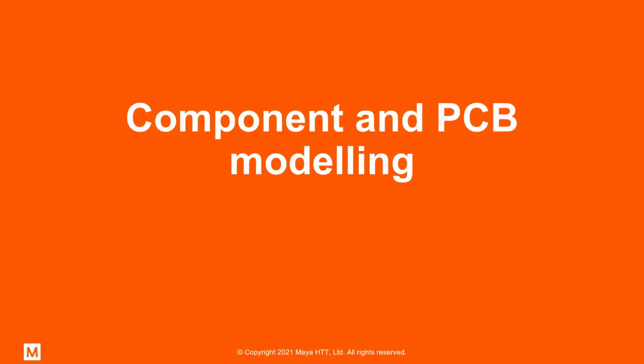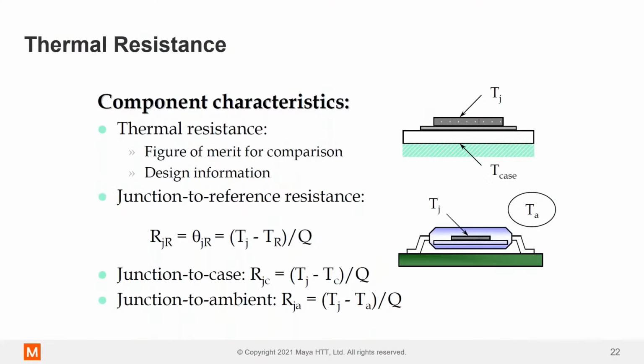All right, let's talk about component and PCB modeling next. As I mentioned earlier, components are the hottest part of the electronic system, and I want to introduce the concept of a thermal resistance. A thermal resistance is a simple 1D heat transfer calculation. It's very, very simple. The units for thermal resistance are degrees C per watt, and it's calculated by doing a delta T divided by power.